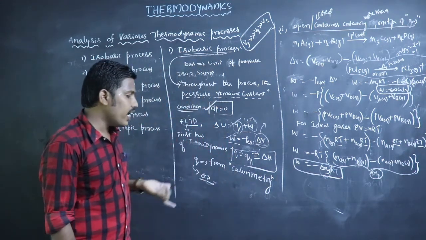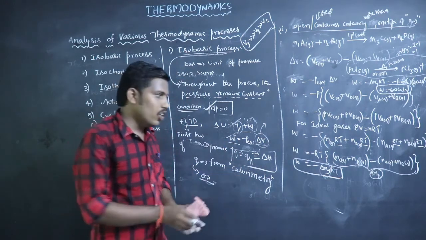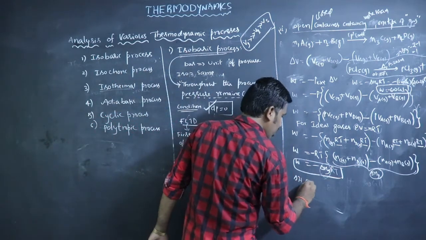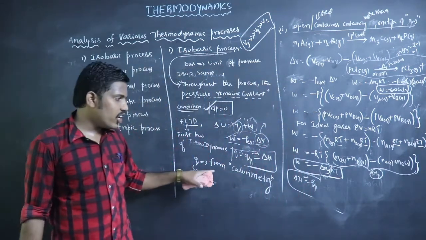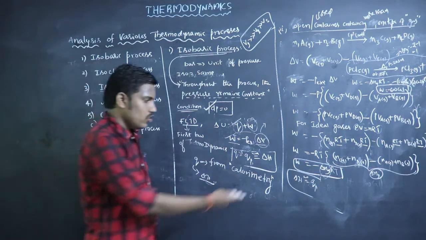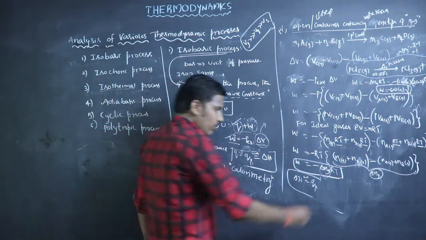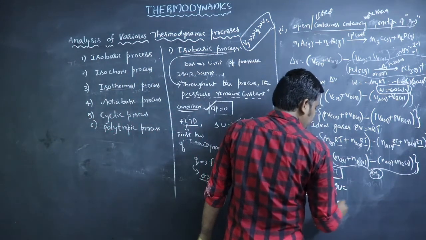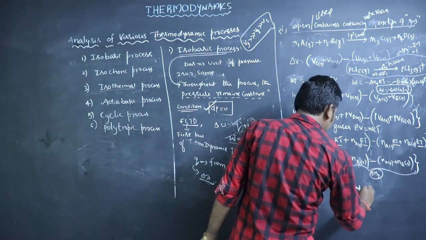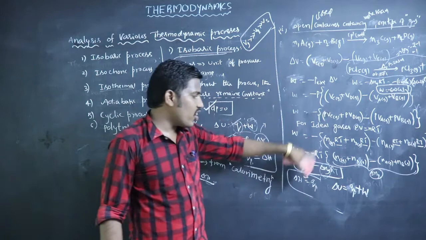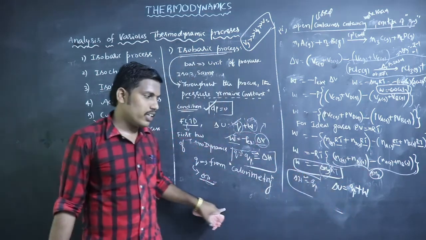So how will we calculate the Q value here? By using calorimetry. We know delta H equals Qp. So we will find the Q value from the calorimetric technique, and substitute it here as the delta H value. And for calculating delta U, delta U equals Qp plus W. So calculate the W value by using the formula minus delta Ng RT, and take Qp from the calorimetric technique.